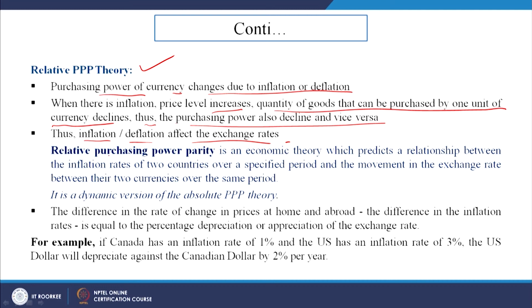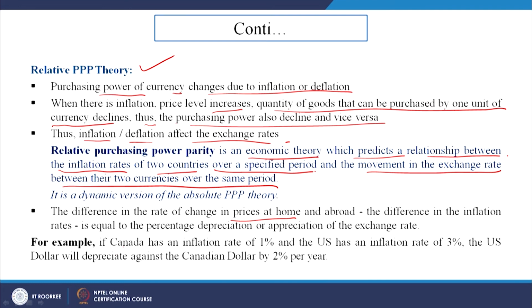What does it say? Relative purchasing power parity is an economic theory which predicts a relationship between the inflation rates of two countries over a specified period and the movement in the exchange rate between their two currencies over the same period. So, it is a dynamic version of the absolute PPP theory. The absolute theory was less dynamic, this is more dynamic in nature. The difference in the rate of change in prices at home and abroad, that is the difference in the inflation rates, is equal to the percentage depreciation or appreciation of the exchange rate. So, this difference is important to us.